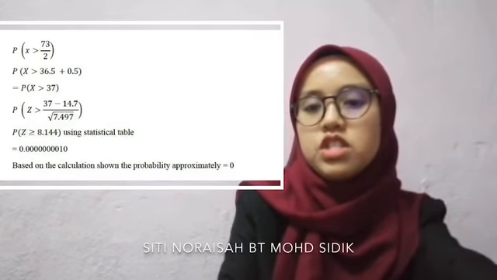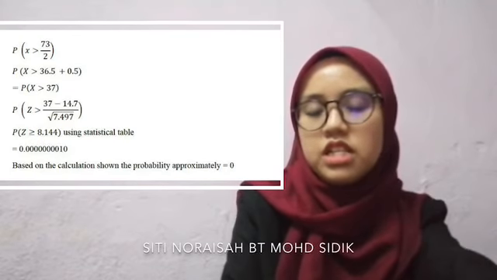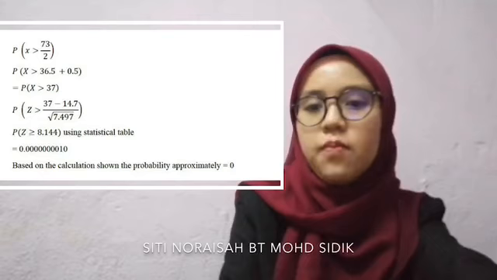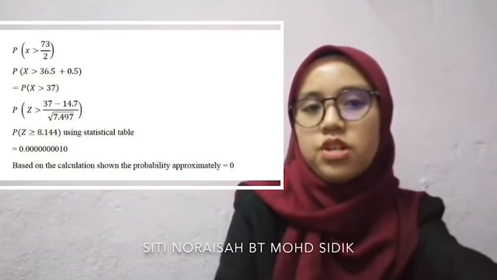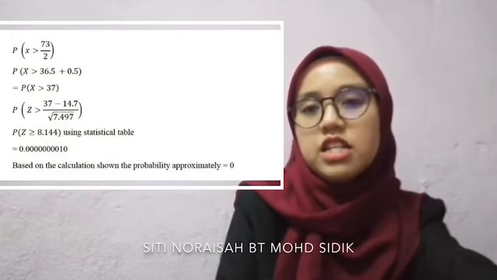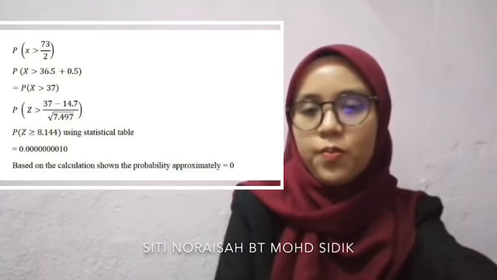So the conclusion shows the probability is approximately equal to 0. Why? Because the Z value is more than 6.0, so it is nearly 0. That's why we get the probability approximately equal to 0.